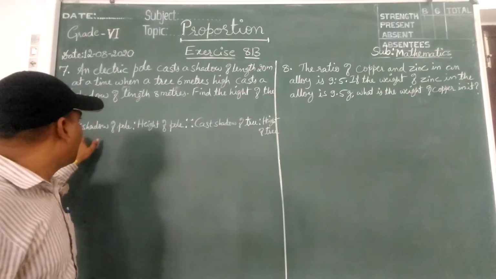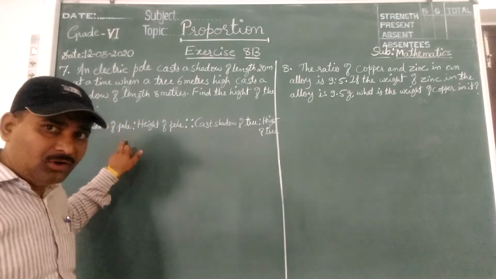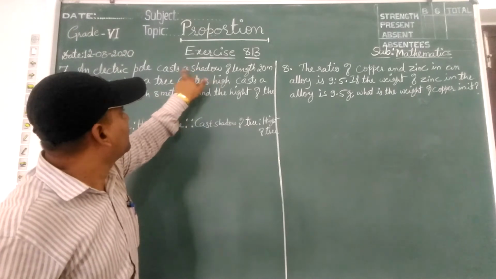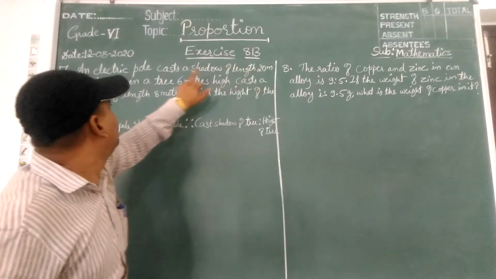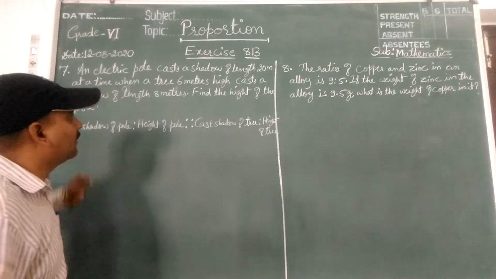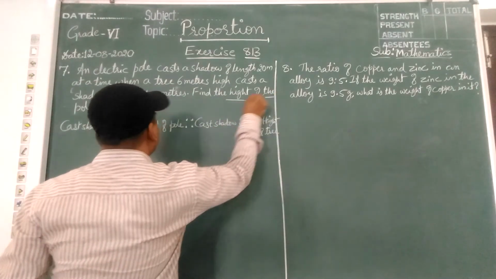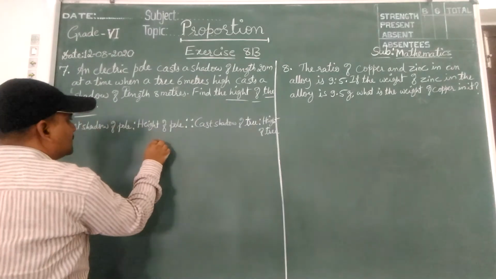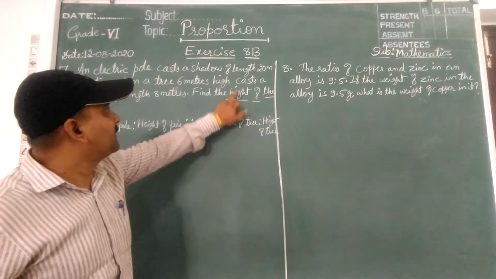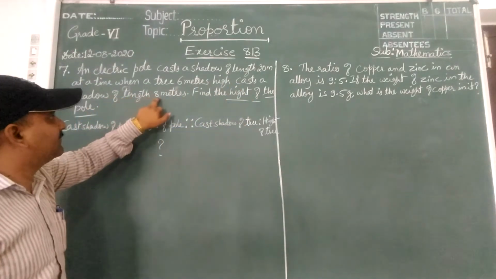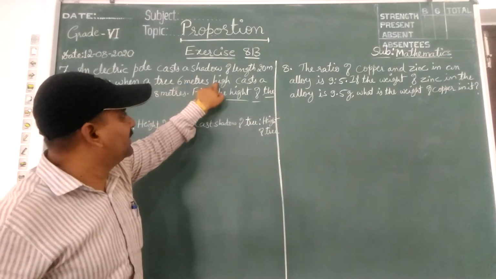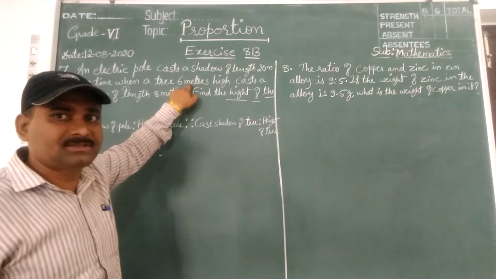See, the cast shadow of the pole is 20 meter and the height of the pole, that we should find out. Height of the pole, question mark. Cast shadow of a tree, 8 meter, and the tree is 6 meter high, means the height of the tree is 6 meter.